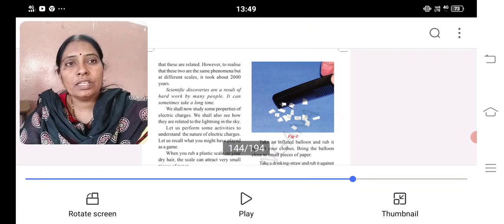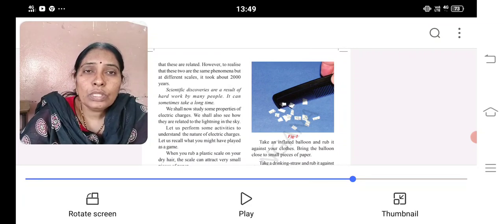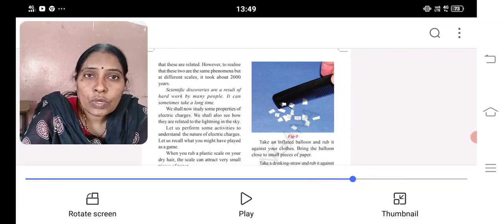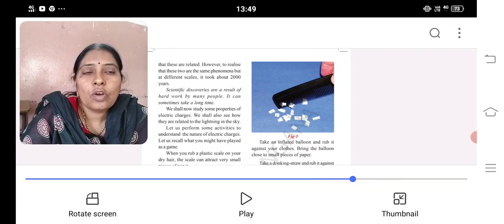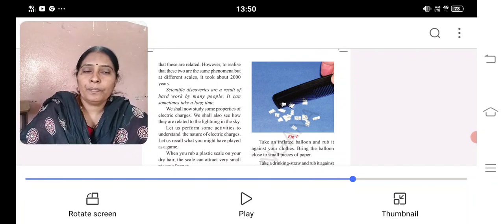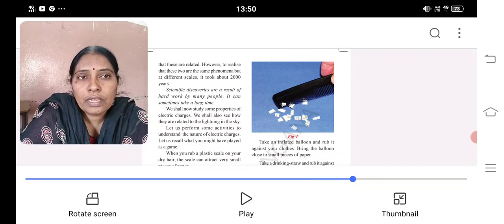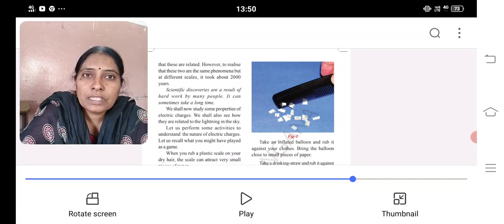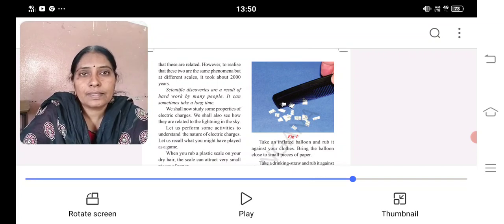And here you can see how they develop the charge. Continuously rubbing, what happens, it develops the charge. You can see the screen, figure 1, where a comb is attracting the paper pieces. Take a comb and you can do this. Continuously comb your hair and place it on the paper pieces. What happens? It attracts.